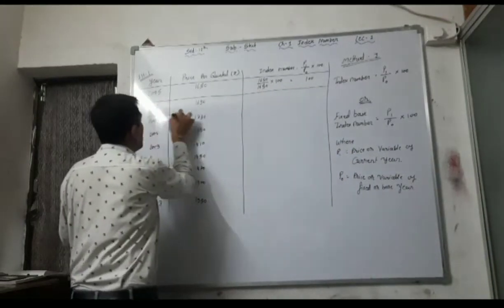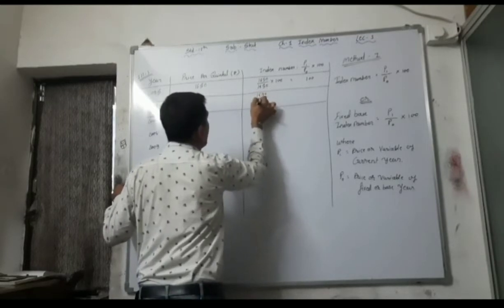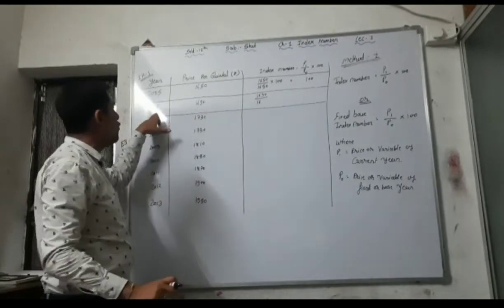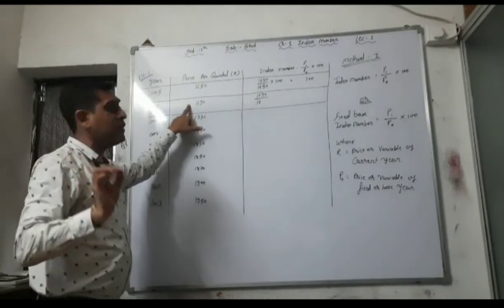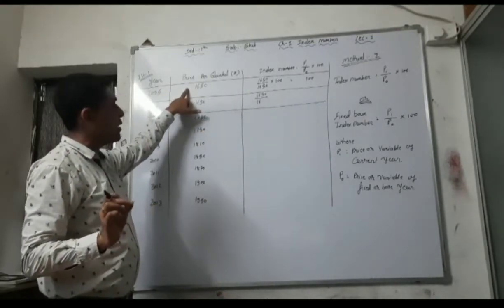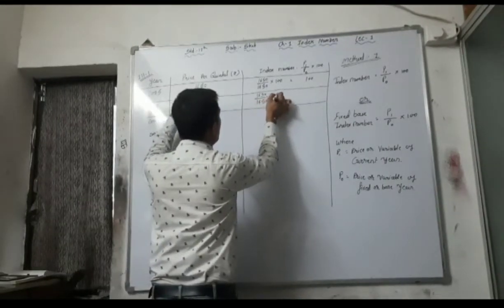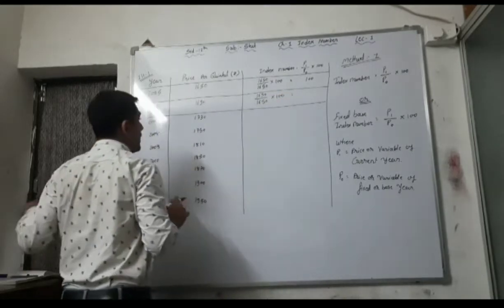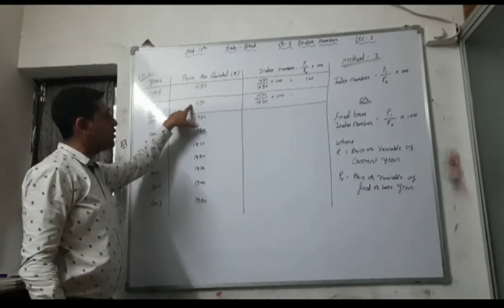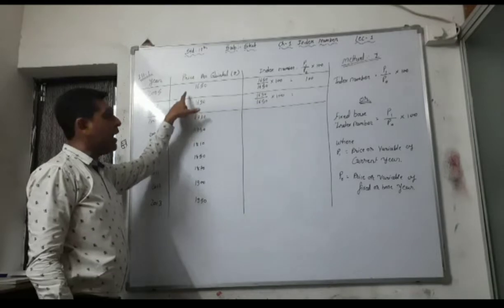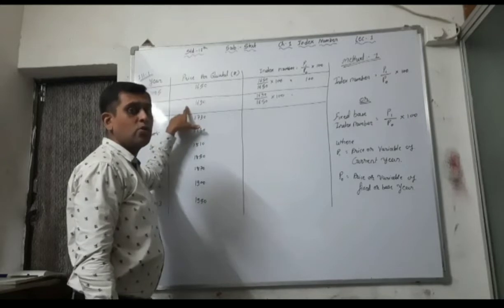Now in the second year, calculate 1690 divided by... see, this is the current year price. Now for 2006, what is the current year price of the wheat? 1690. And what is the base year price? 2005 is your base year. That's why we have to take 1650 into 100. 1690 divided by 1650. This is the current year and this is the base year. This is P1 for 2006 and this is P0 for 2006, because 2005 is your base year.